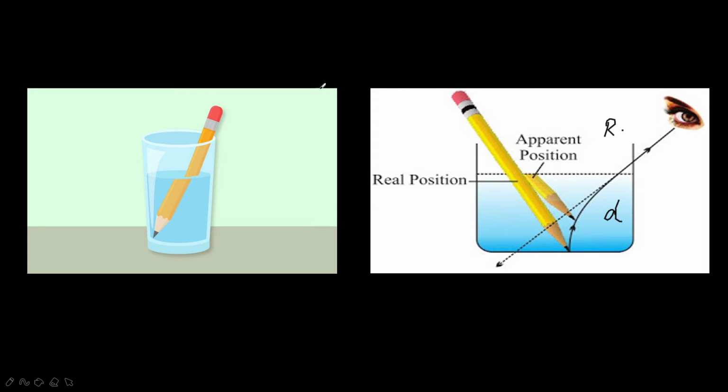Next, if the incident light ray is passing perpendicular, if the incident light ray falls normally, perpendicular on the surface of the glass slab, then there is no bending.